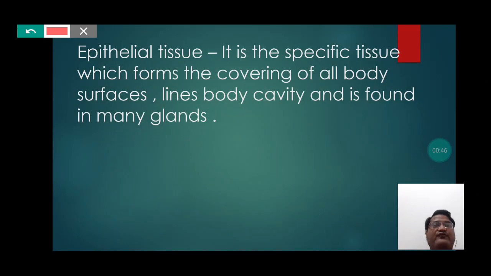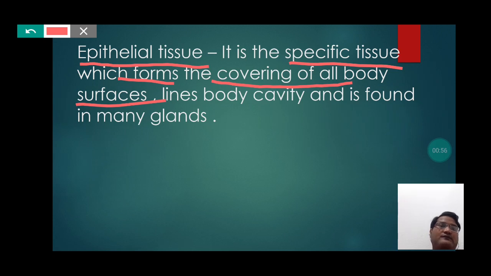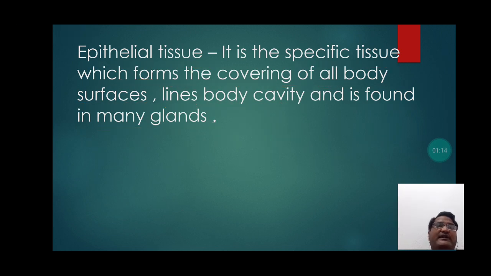So students, we can define epithelial tissue as the specific tissue, the main function of which is to cover the important body surfaces and further forms the inner protective layer of various body cavities, and also is found in many glands like thyroid gland.